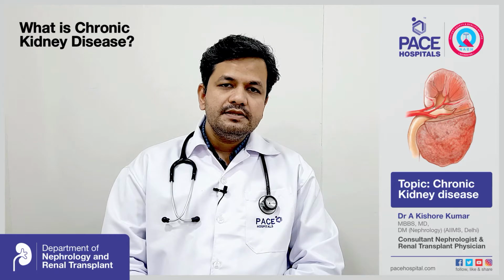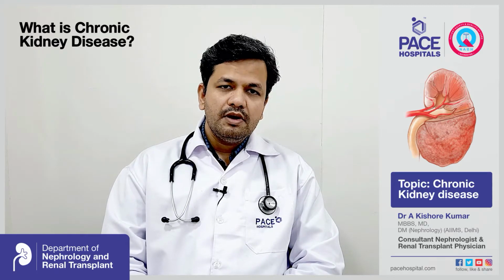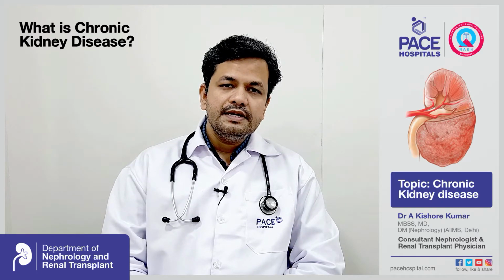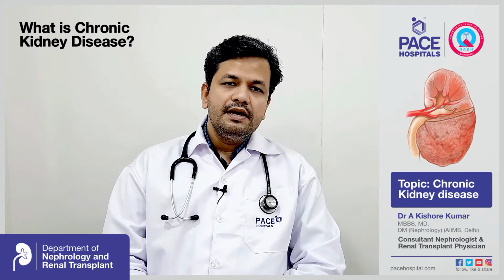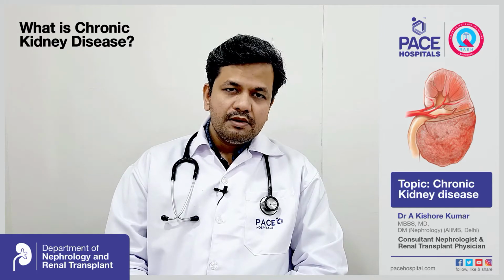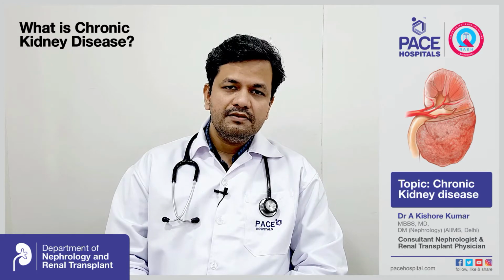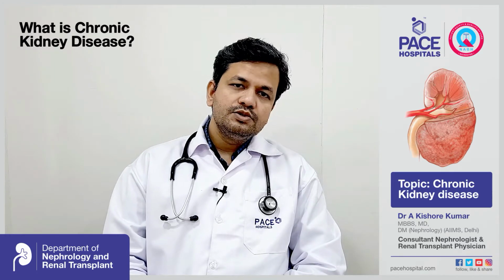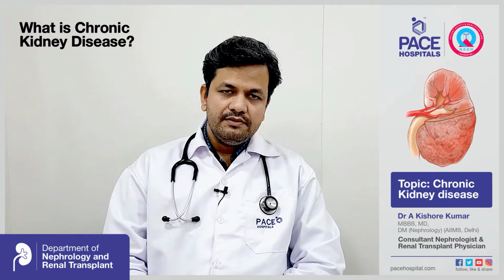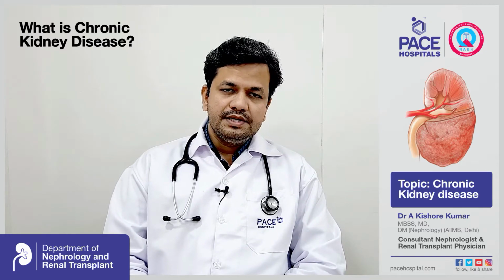So there are 5 stages in chronic kidney disease. The staging of chronic kidney disease is done by glomerular filtration rate, which is GFR. The glomerular filtration rate is the measure of the kidney function. In our routine practice in the day-to-day clinic, we measure the glomerular filtration rate by serum creatinine levels. We calculate the GFR from the serum creatinine levels in the blood. So there are 5 stages: stage 1, 2, 3, 4, 5. As the stage increases, GFR falls. GFR in the sense glomerular filtration rate.